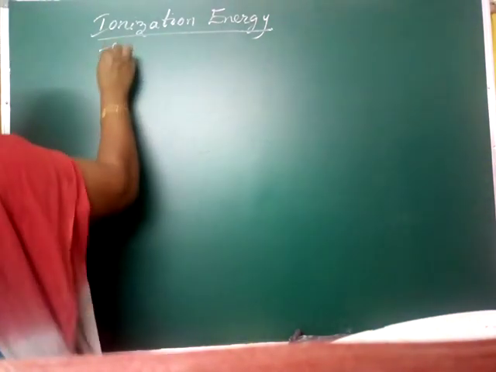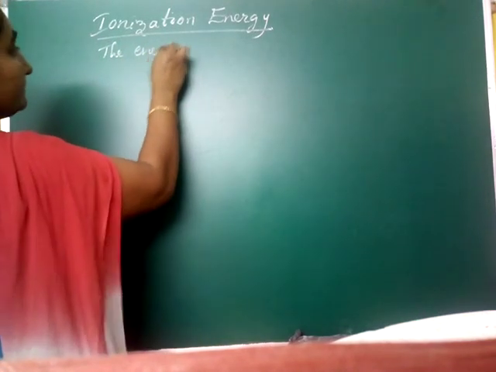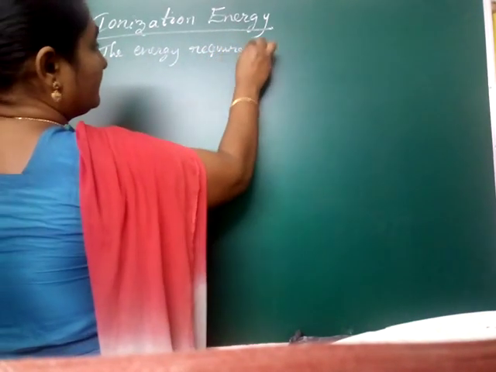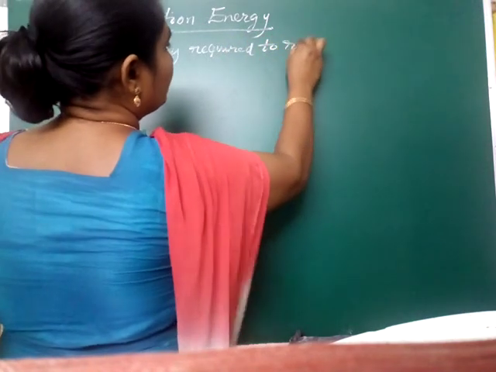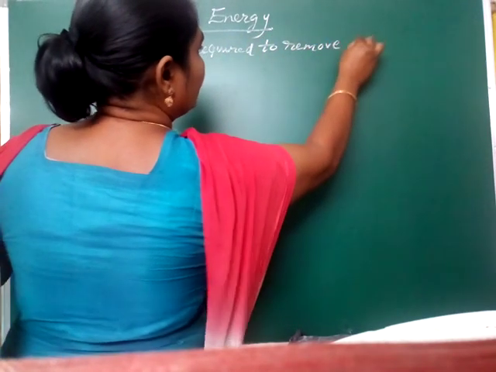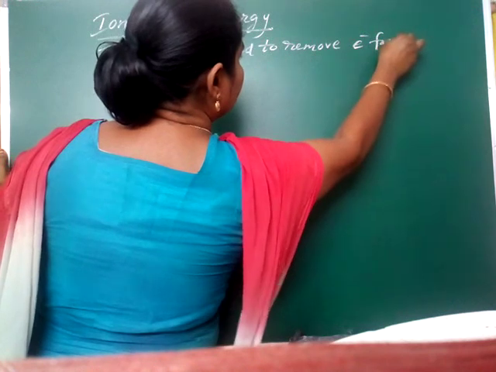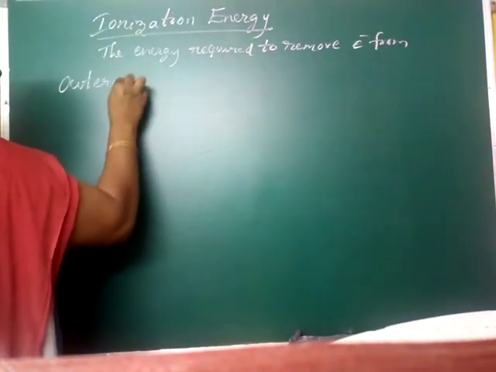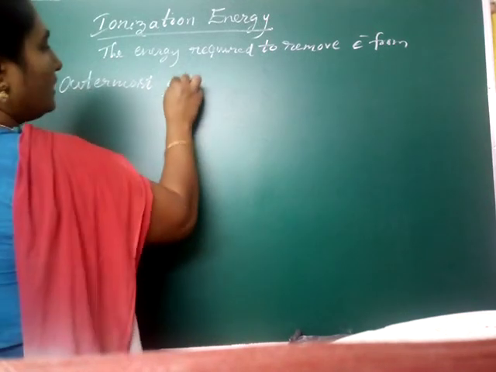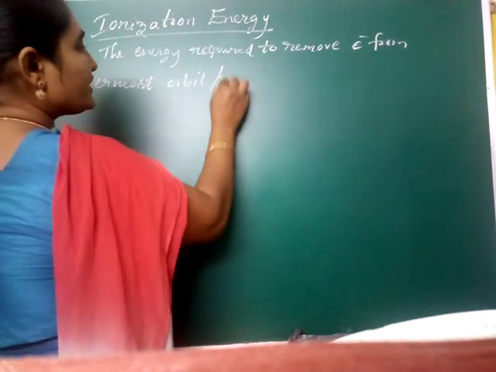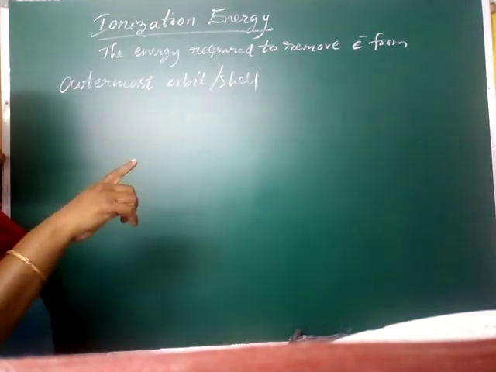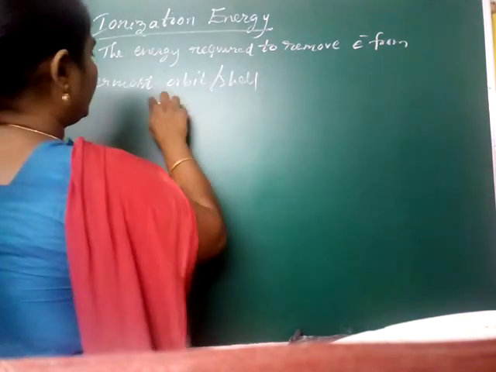Okay, once you see, the energy required to remove an electron from the outermost orbit or shell, both the same, madam. That means the revolving path around the nucleus is called the shell. We know that.